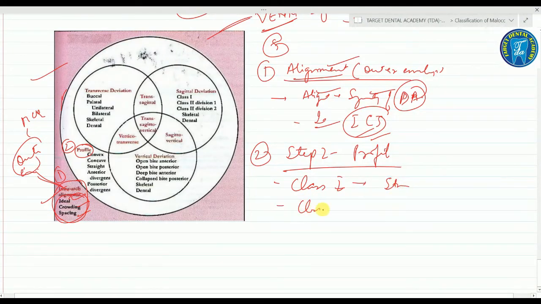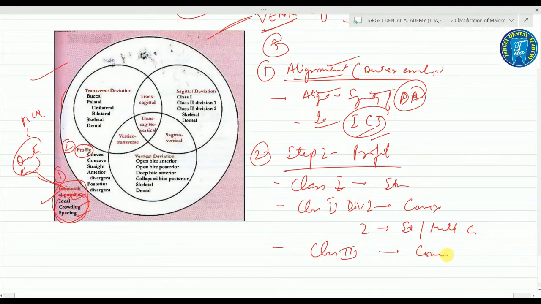In class 2 division 1, the profile is convex. In class 2 division 2, the profile is either straight or mildly convex, and in case of class 3, it is concave. So step 2 basically tells about the profile.